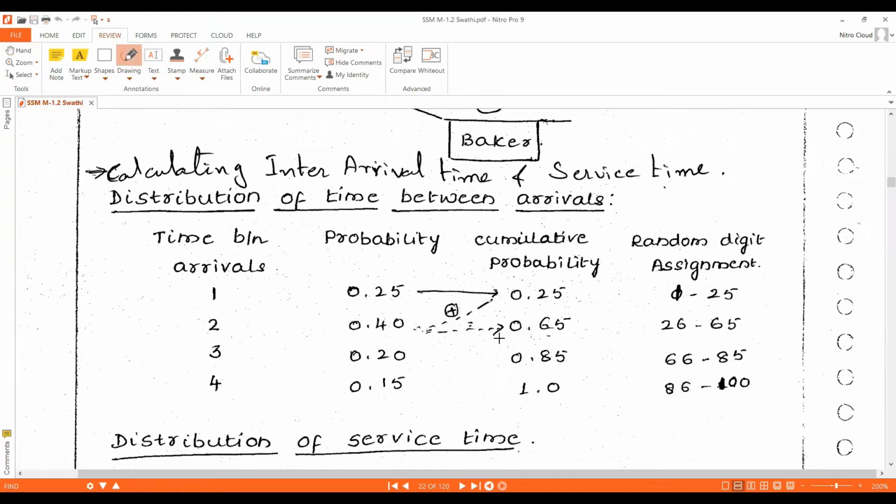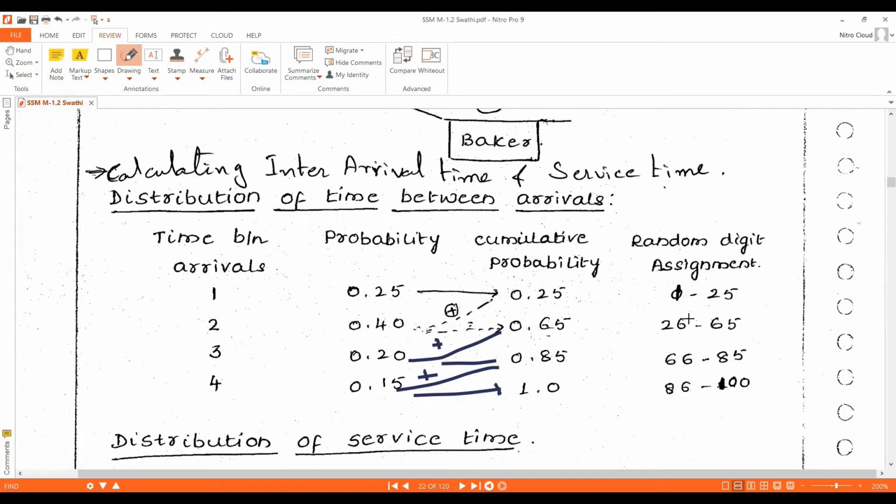Okay, to calculate the next cumulative probability, we need to add the previous one's cumulative probability, that is 0.65, plus the present one's probability, that is 0.20. 0.65 plus 0.20, we will get 0.85. For the next one, we get the cumulative probability by summing 0.85 plus 0.15: the previous cumulative probability plus the present probability gives the present cumulative probability, that is 1.0.